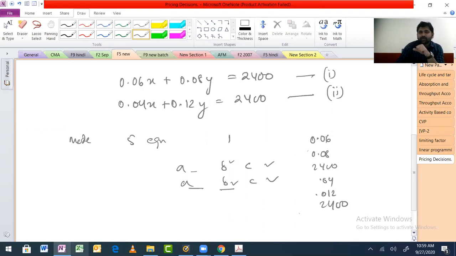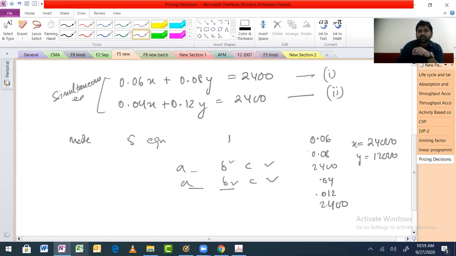All this is done. And then press equal to one more time. Did you get 24,000? And then press again equal to, did you get 12,000? So now you know how to solve simultaneous equations on your calculator. Are we fine till here?